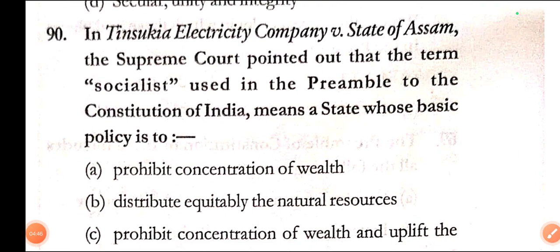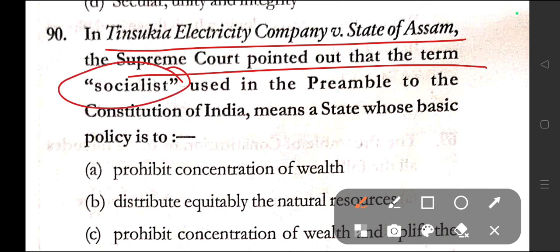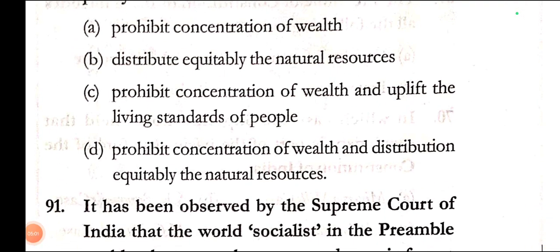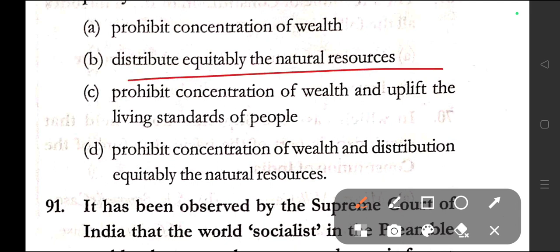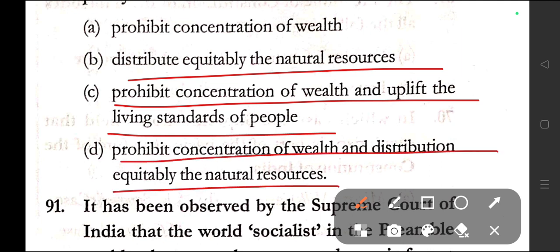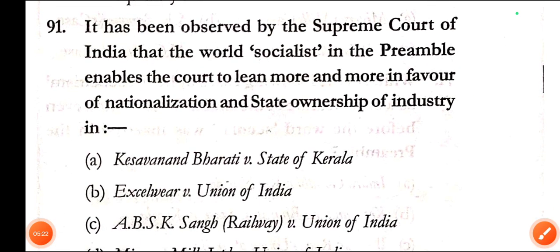Question number 90. In Tinsukia Electricity Company versus State of Assam, the Supreme Court pointed out that the term socialist used in the preamble to the Constitution of India means a state whose basic policy is to: option A, prohibit concentration of wealth. Option B, distribute equitably the natural resources. C, prohibit concentration of wealth and uplift the living standards of people. D, prohibit concentration of wealth and distribute equitably the natural resources. In question number 90, the correct answer is option C, prohibit the concentration of wealth and uplift the living standards of the people.